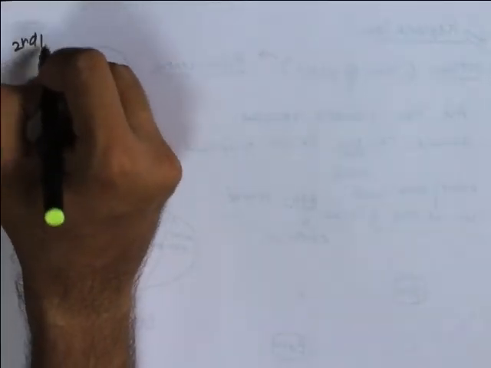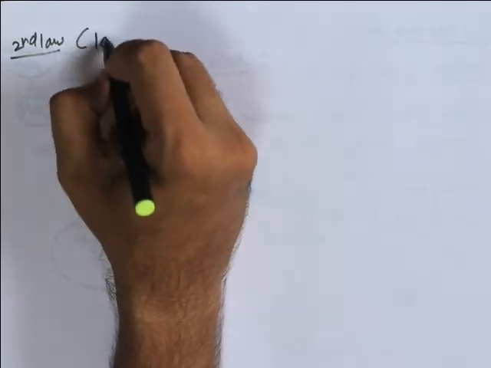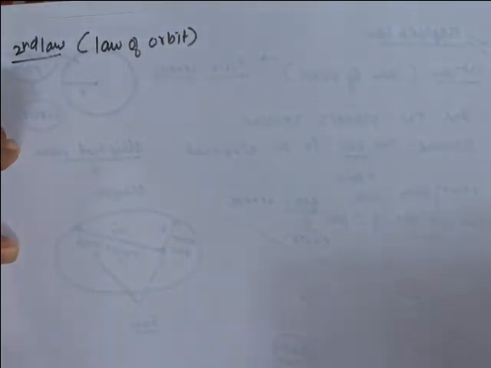Talking about the second law, which is also known as the law of areas. What does it state?